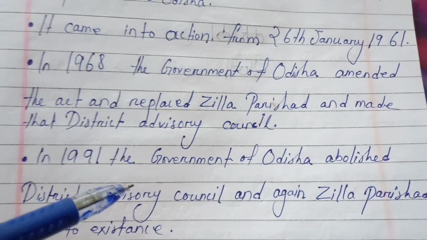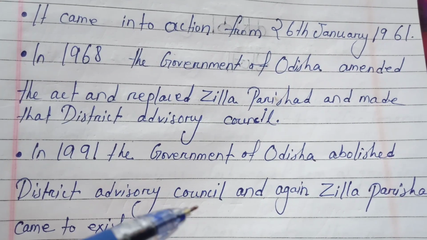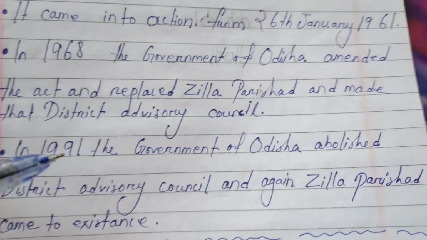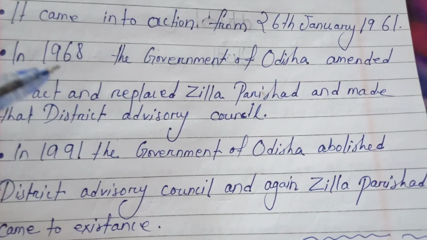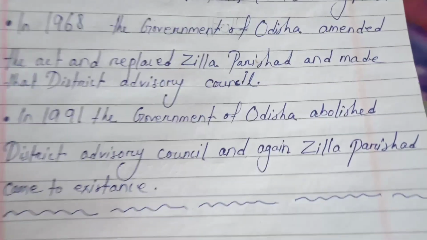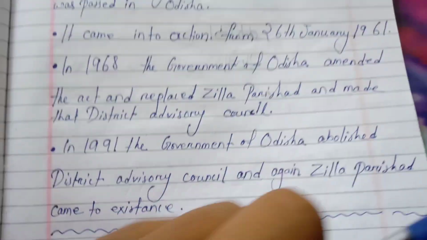In 1991, the government of Odisha abolished the District Advisory Council, which was made in 1968, and Zilla Parishad again came into existence.